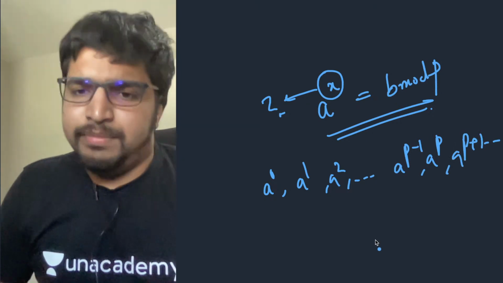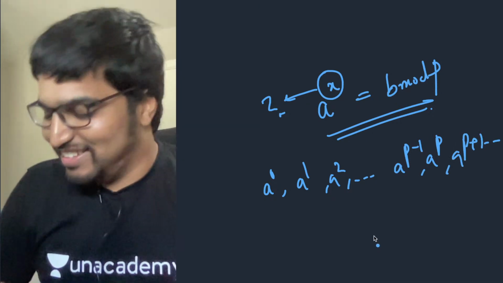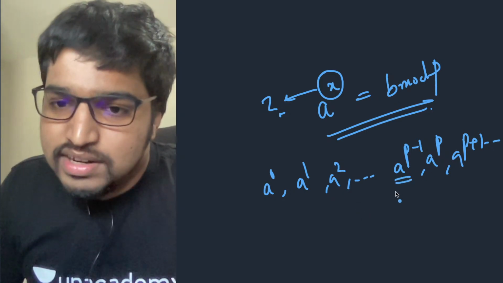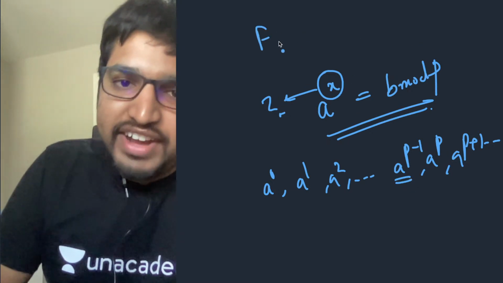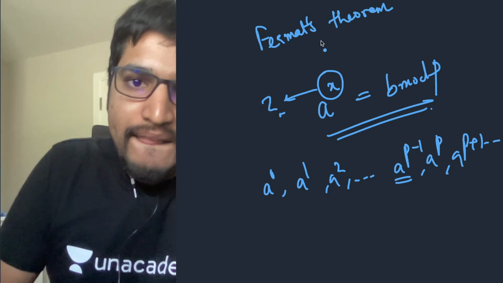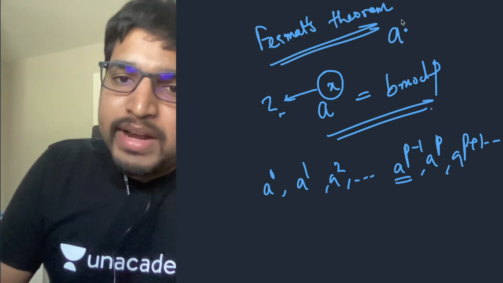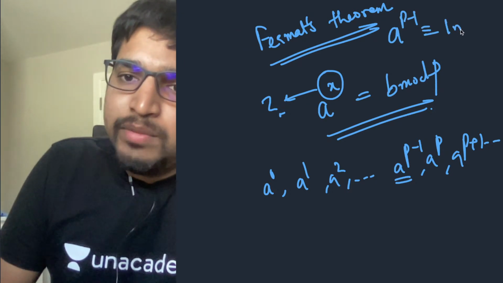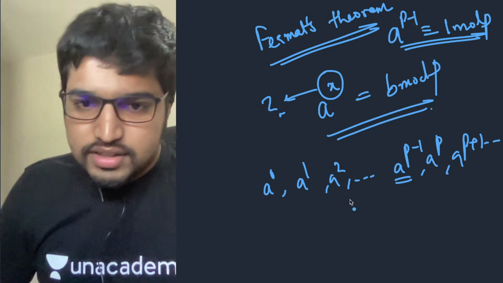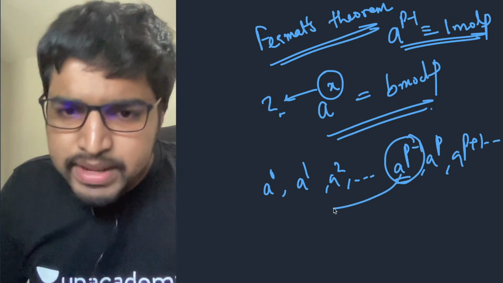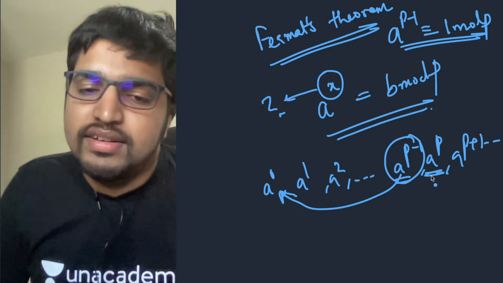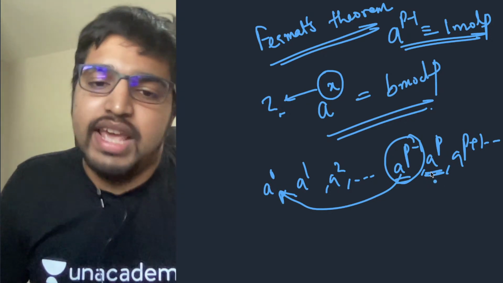By Fermat's theorem, again Fermat's theorem is back, we know that A power P minus 1 is congruent to 1 mod P. A power P minus 1 gives the remainder 1 mod P. Now, A power P is A into A power P minus 1, which means A into 1, which is A.